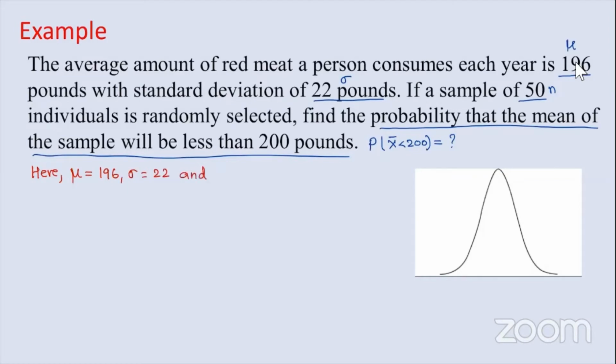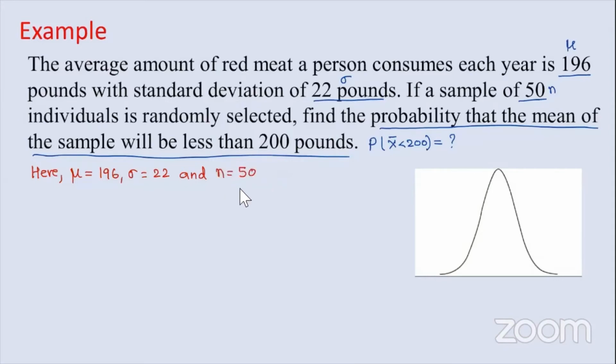And the size of the sample, n equal to 50. Hold on, I just wrote something wrong there. Sample size is 50. So here you have the population mean given, population standard deviation given, and sample size 50.